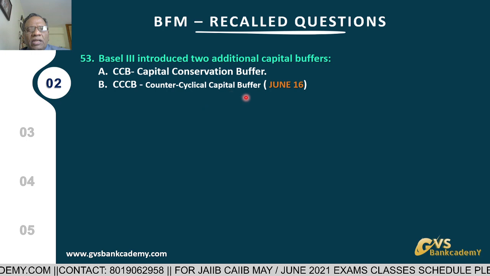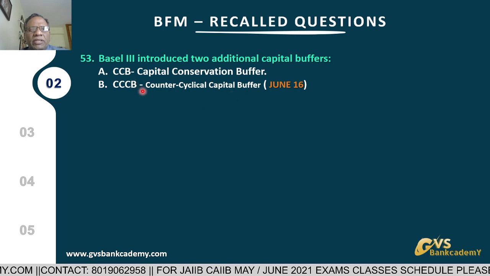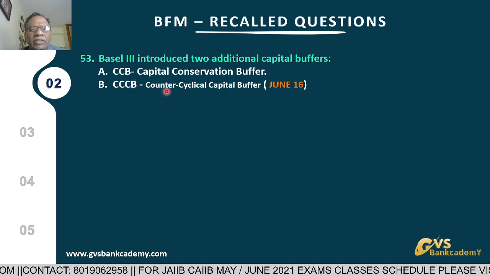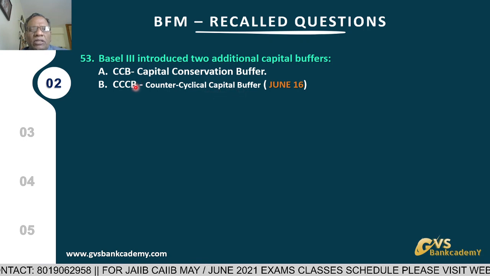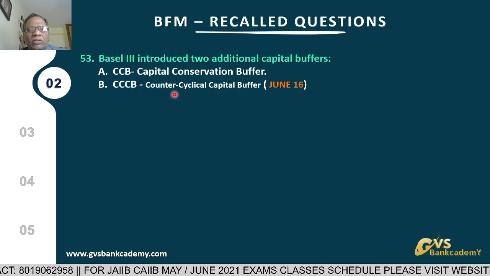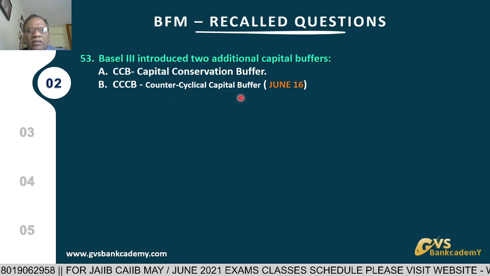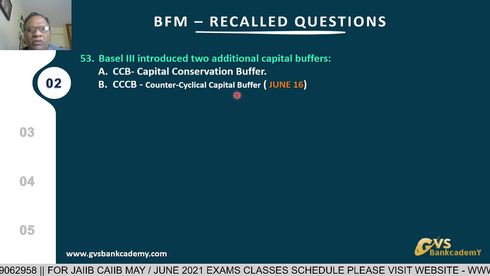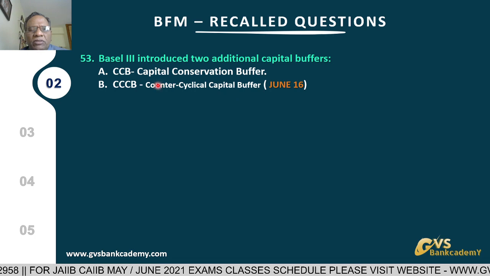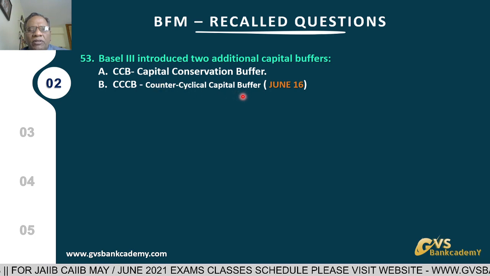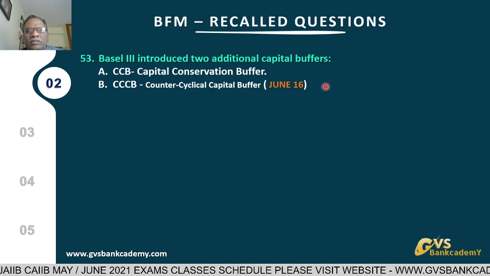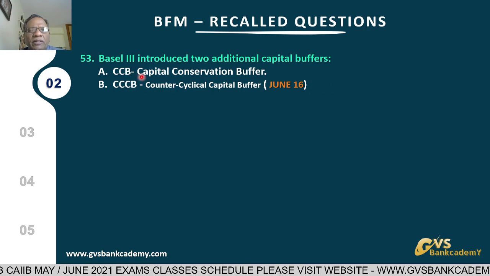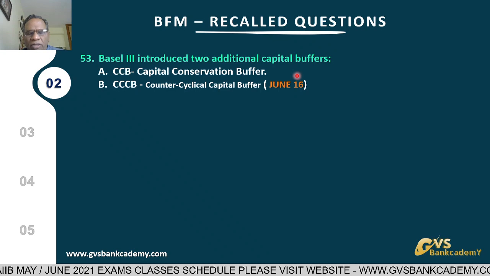Banks have to create this buffer whenever there is excessive credit growth in the banking system; at that time only the Reserve Bank of India will implement and introduce it in India. The range of this counter cyclical capital buffer is from 0% to 2.5% of risk-weighted assets in the form of common equity. This is about the two additional capital buffers.